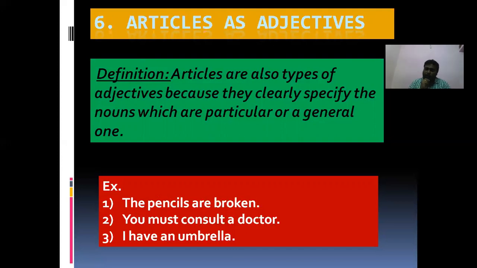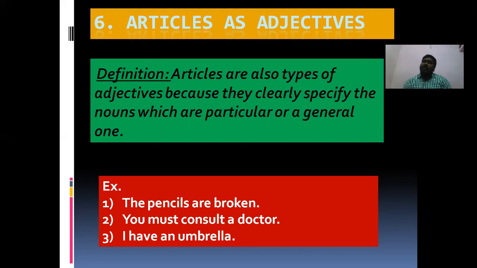It tells about the number, so that is an adjective. I have an umbrella. An umbrella means one umbrella. Already it is there in numerical adjectives. In numerical adjectives we have seen definite numerical adjectives. A and an come under definite numerical adjectives.